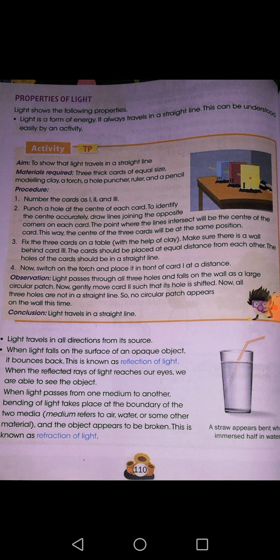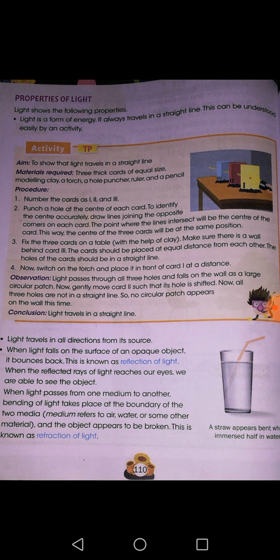With the help of a torch, just pass the light through it. You will see light traveling in a straight line. Even light travels in all the directions. That is one more important property of light. It travels in all the directions, whether it is north, south, east, west, right? So in all the directions it travels.